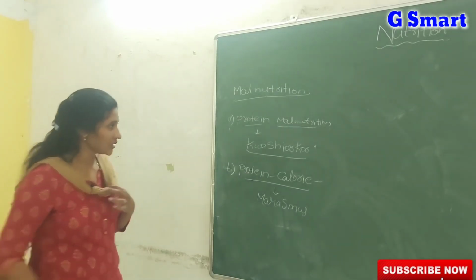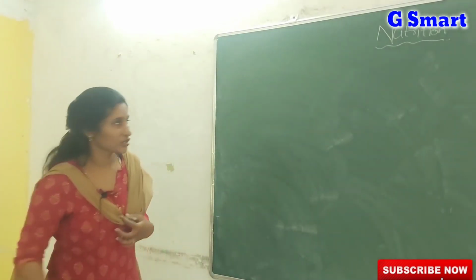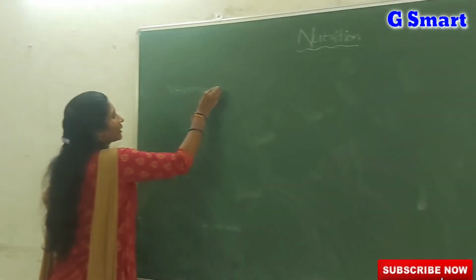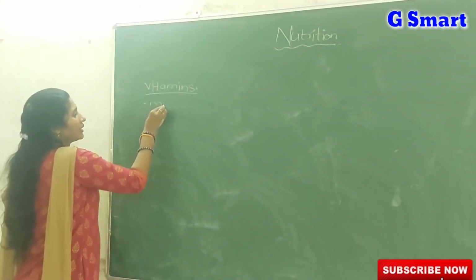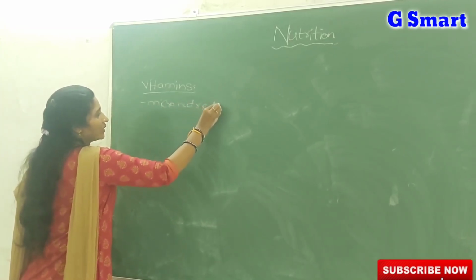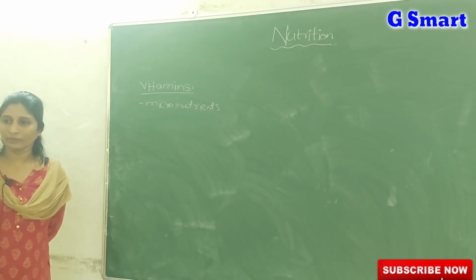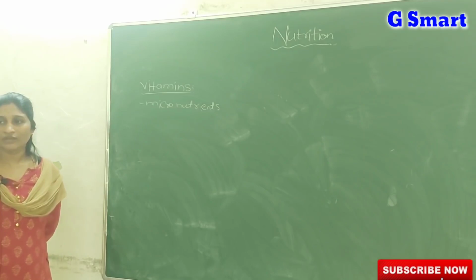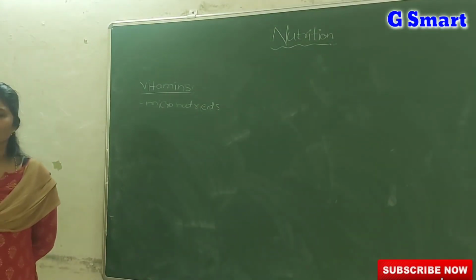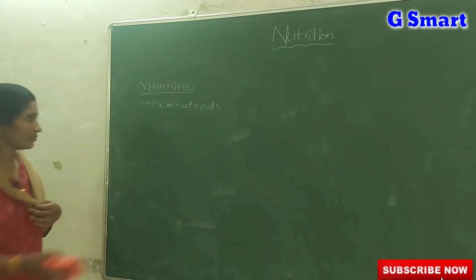The next topic is vitamins, which I already mentioned. Vitamins are micronutrients, organic molecules, called micronutrients because they are required in very small quantities. Even though required in small quantities, vitamins are very important for the major functioning of different parts of the body. Vitamins are present in all food items, especially fruits, vegetables, meat, eggs, and milk, which have a variety of vitamins.